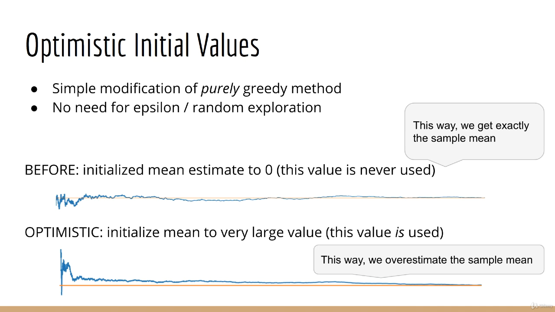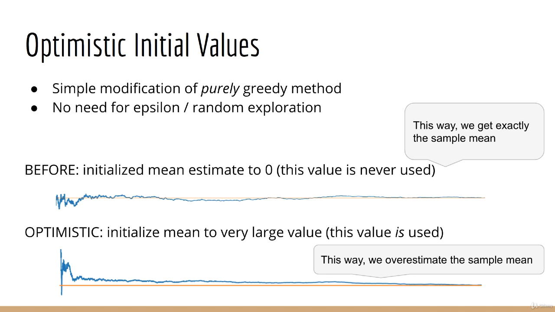In this lecture, we are going to talk about a different method of solving the explore-exploit dilemma, known as the optimistic initial values method. The optimistic initial values method is an extremely simple modification of the purely greedy method. In other words, we don't even need any concept of epsilon and random exploration. The way it works is this.